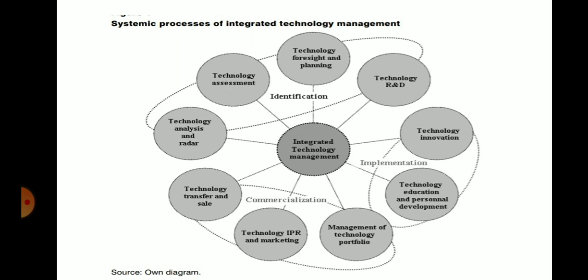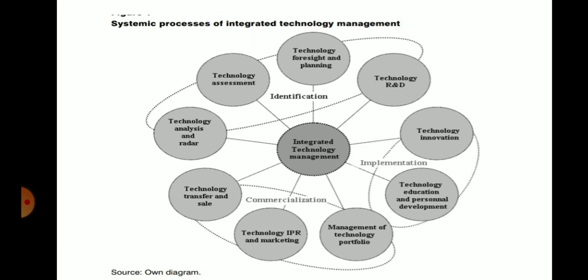Finally, commercialization. What is needed for commercialization? I told you: IPR and marketing, management of technology portfolio, technology transfer and sale. Technology portfolio means that list of different domains, right? Technology transfer and sale. These are the three requirements involved in commercialization, which also gives integration. These three steps are, whenever they ask about integration of technology management, you have to draw this diagram.